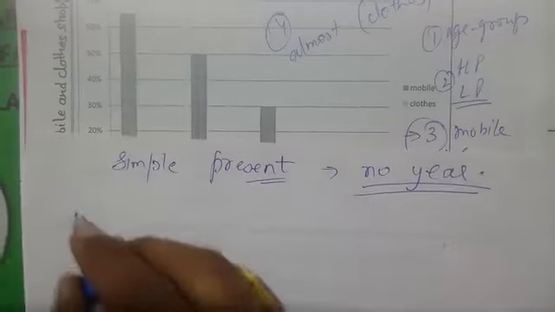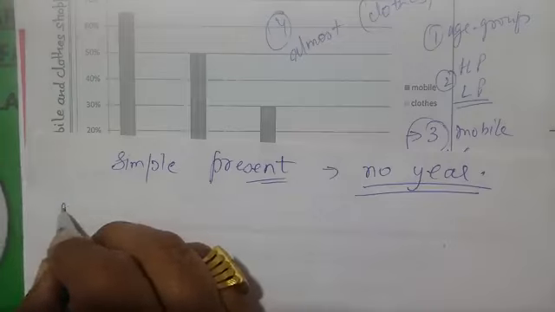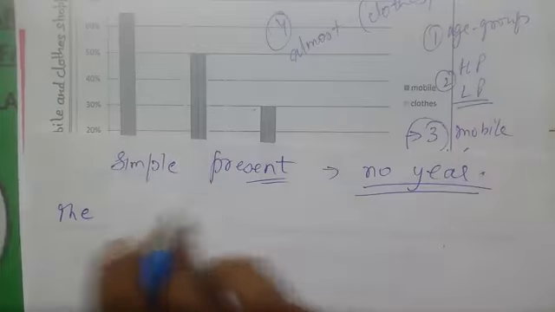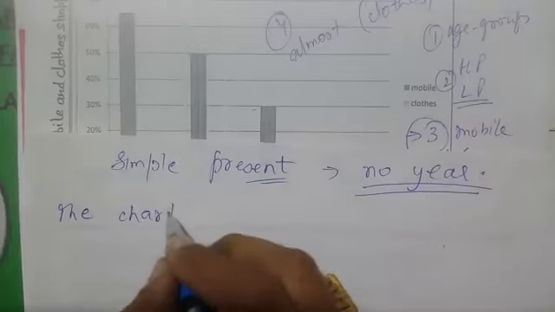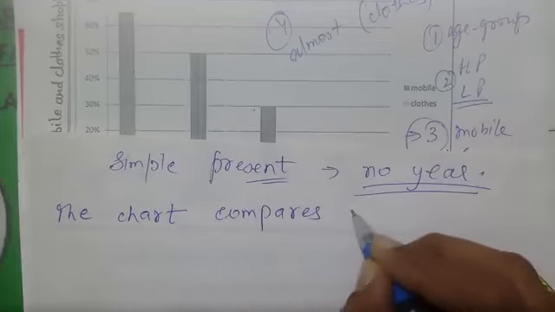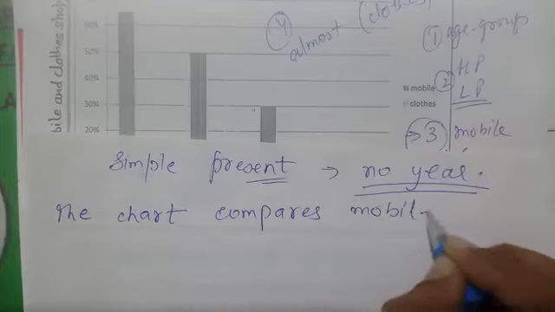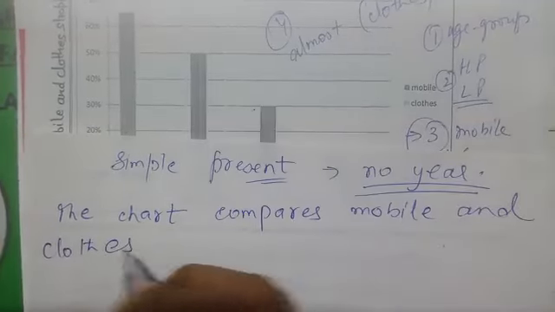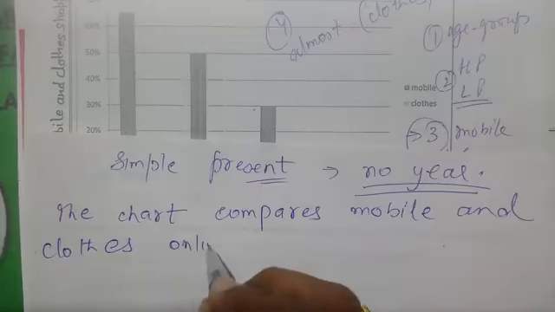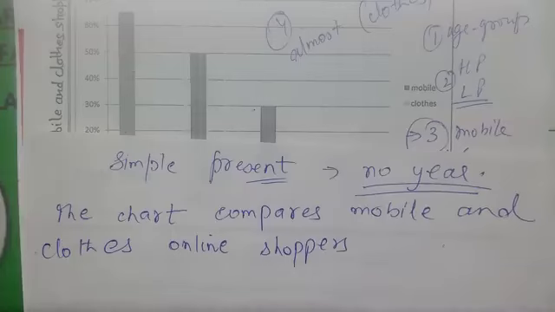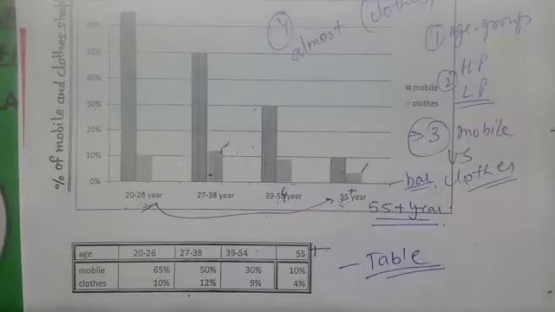First of all, let's go with the introduction please. I am going for this one, the bar chart, not the table. The chart compares mobile and clothes online shoppers' percentage.